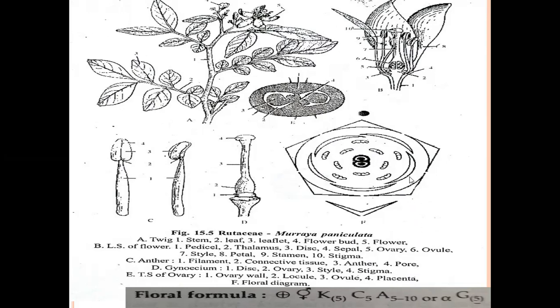Here, each anther contains a long filament. At the terminal part of the long stalk-like structure, anther lobes are present.